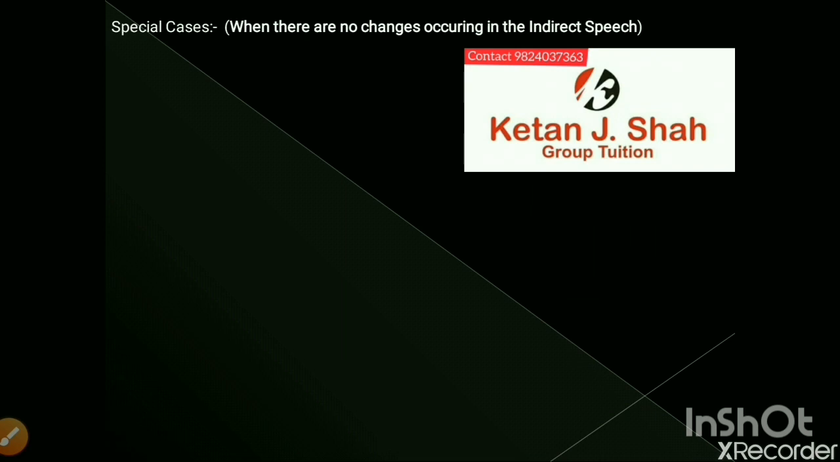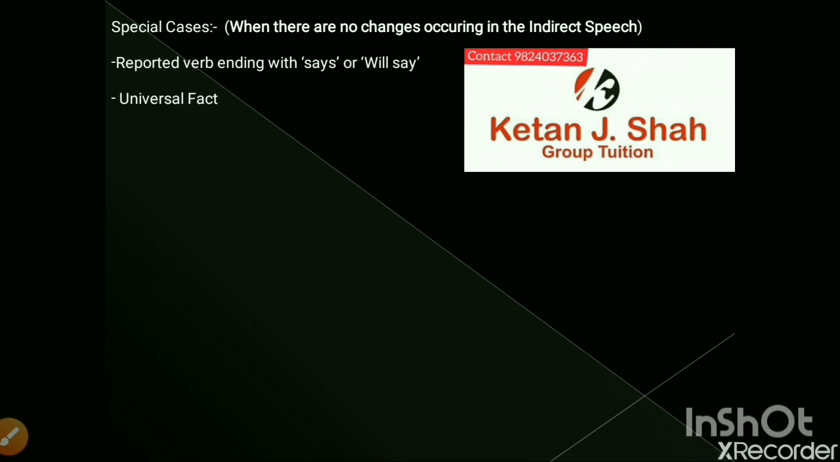Now, the special cases. In special cases, no changes occur in the indirect speech. The first case is the reporting verb ending with says or will say, and the second case is universal fact. It means that if the reporting verb ends with says or will say, no changes occur in the indirect speech. And universal fact means a truth or a particular thing that we cannot change, which is unchangeable. That is called a universal fact.